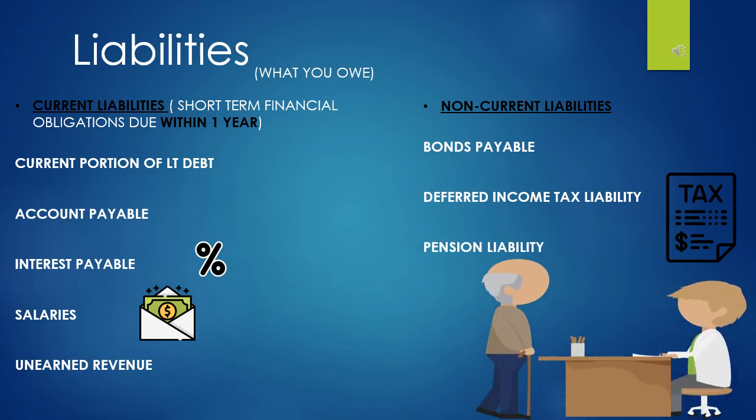Pension liability. What is pension? Pension is basically an amount the company puts on the side to be able to pay its retirees. So pension liability is the difference between the amount due to retirees, the amount they should pay to retirees, and the amount of money the company actually has on hand to make those payments.